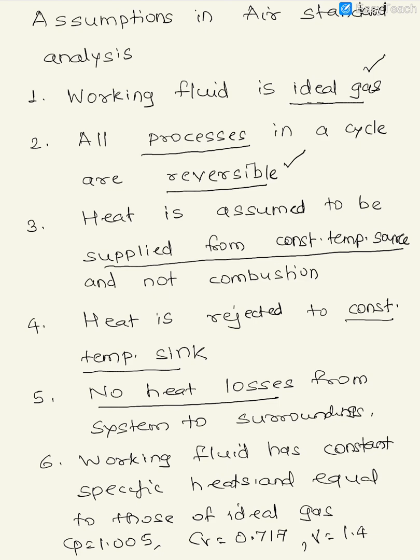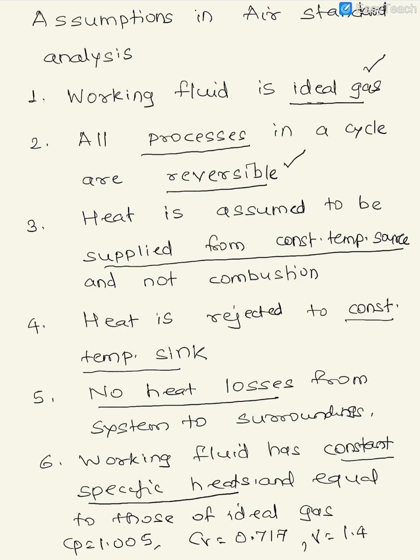Finally, consider the specific heats, Cp and Cv. Cp is the specific heat at constant pressure, and Cv is the specific heat at constant volume. The ratio of the two, the adiabatic index Cp by Cv, varies with temperature. But in the air standard analysis, we assume that these specific heats remain constant, unchanged, irrespective of the temperature.